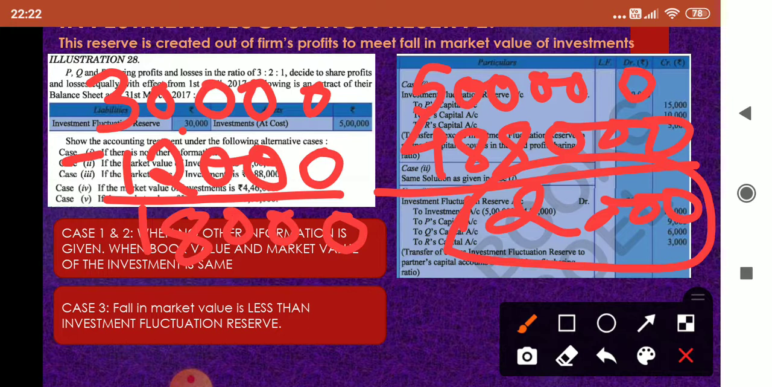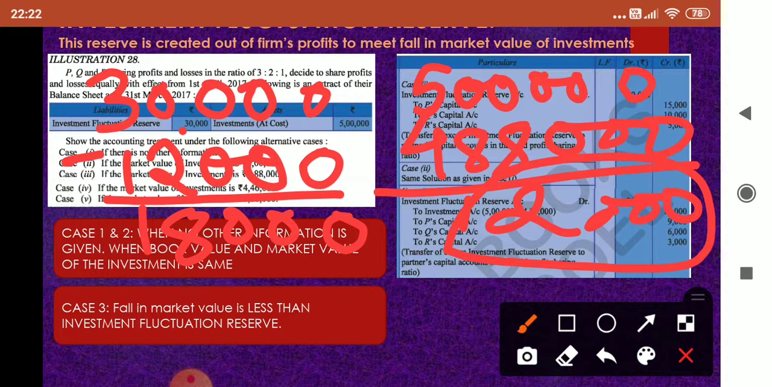So what is the extent of loss? 12,000. So 12,000 will be taken out from investment fluctuation reserve. So from 30,000, we are taking 12,000 to compensate the loss. So 30,000 minus 12,000, now we have a balance of 18,000 in investment fluctuation reserve. This 18,000 will be shared among the old partners in old ratio. This is how we have to do.